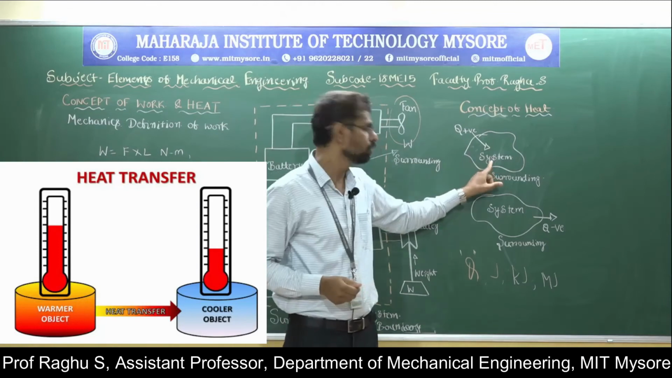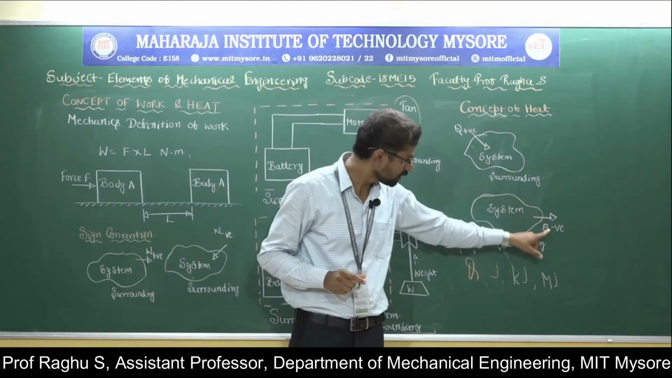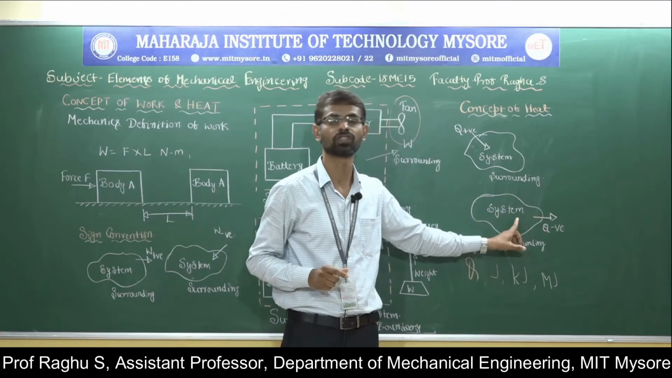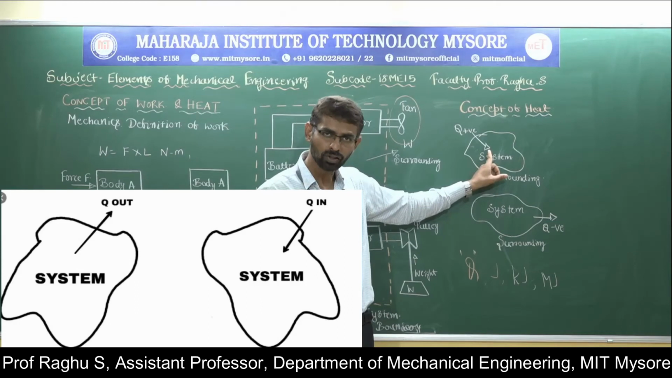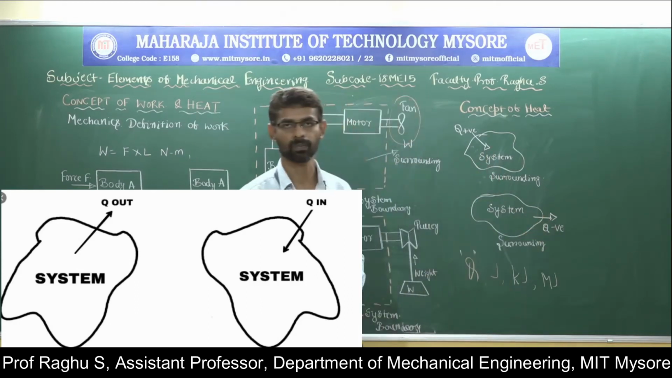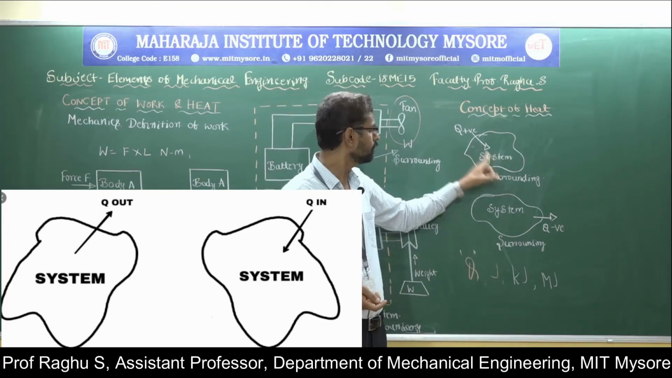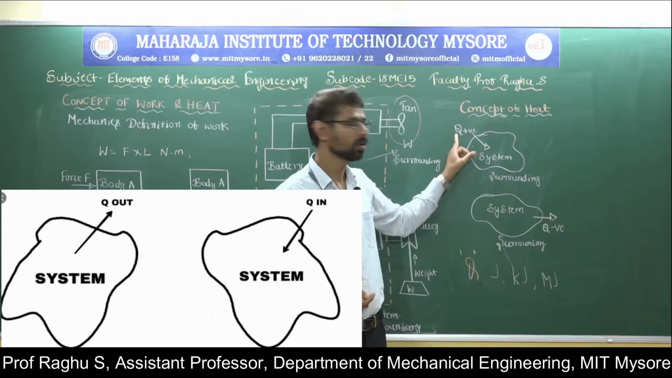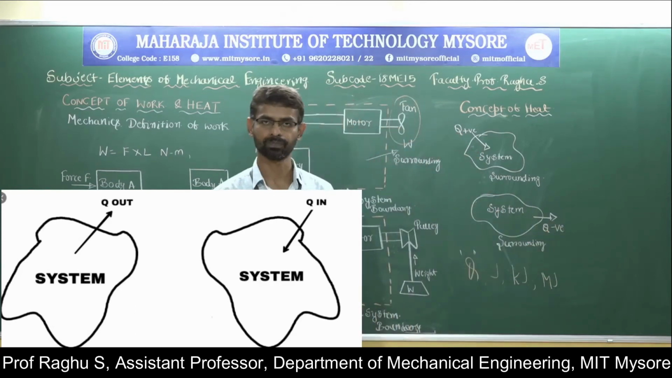If heat is added to the system, it's called heat addition. If heat is transferred from the system, it's called heat rejection. Here heat addition takes place because heat is added to the system. Here heat rejection takes place because heat is removed from the system. Sign convention: if heat is added to the system, it is denoted by positive. If heat is removed from the system, it is denoted by negative.